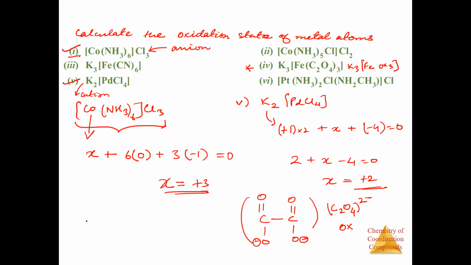If I have something like this, COOH, this is the same thing. So this is oxalic acid. If I remove the hydrogens from the acid, I will have COO negative, and this will be oxalate ion.